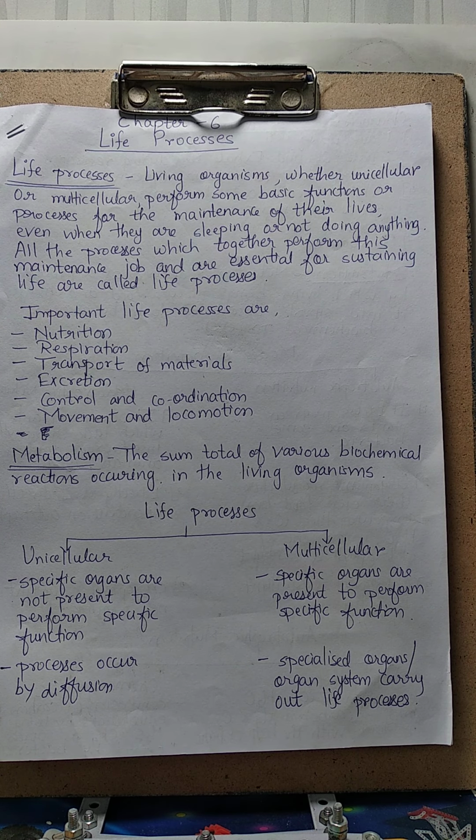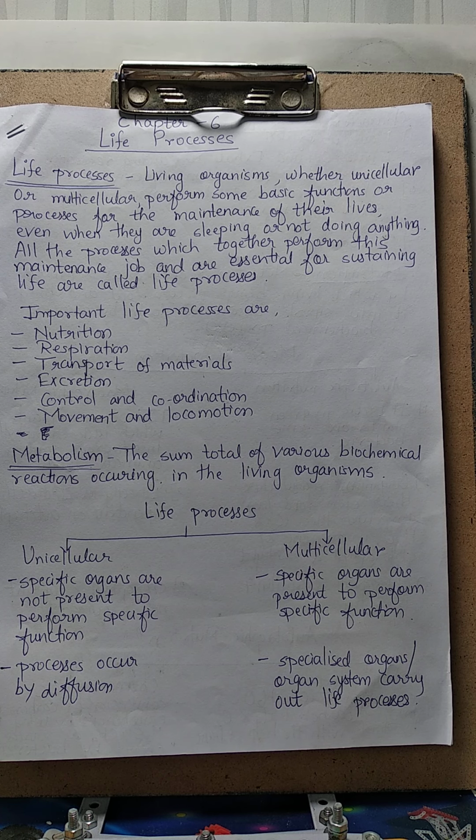Then once the food is converted into simple form, what happens? We need to release energy out of the food, by the process of respiration. During respiration, oxidation of food takes place and energy is released in the form of ATP, which we use to perform different activities, right? Now, during respiration, many byproducts, many wastes are also generated, which are not required in our body. So we need to excrete them, right?